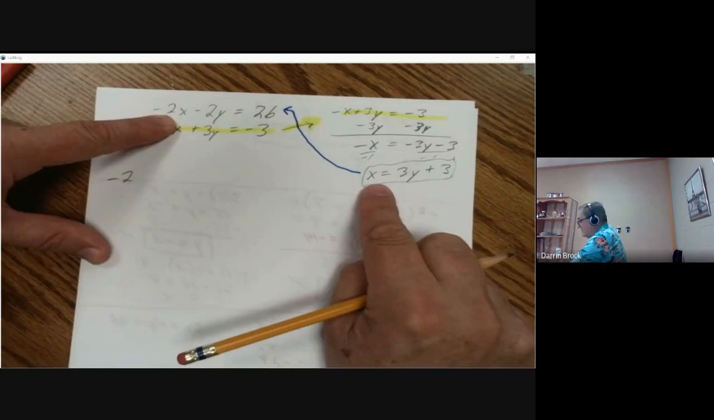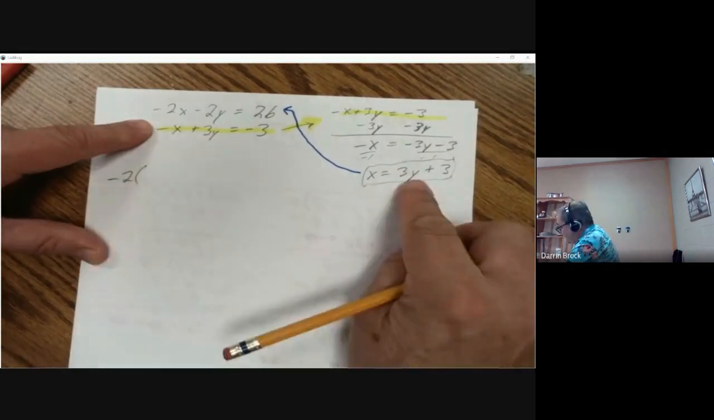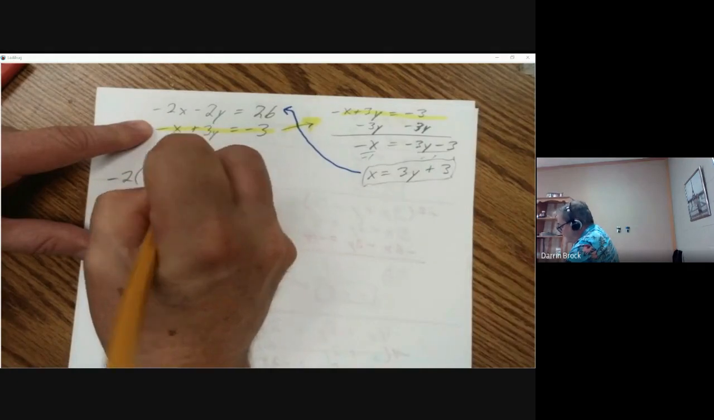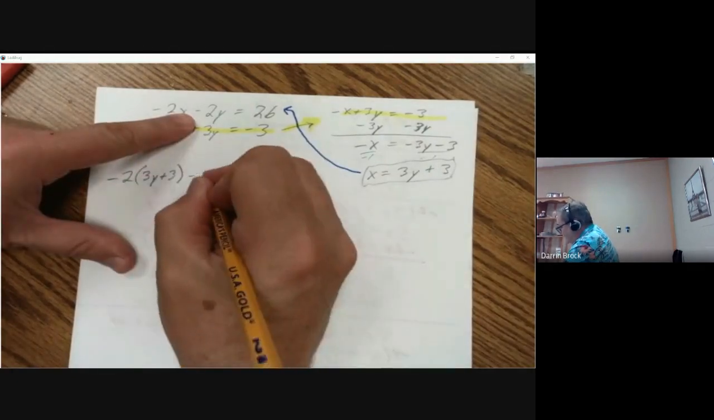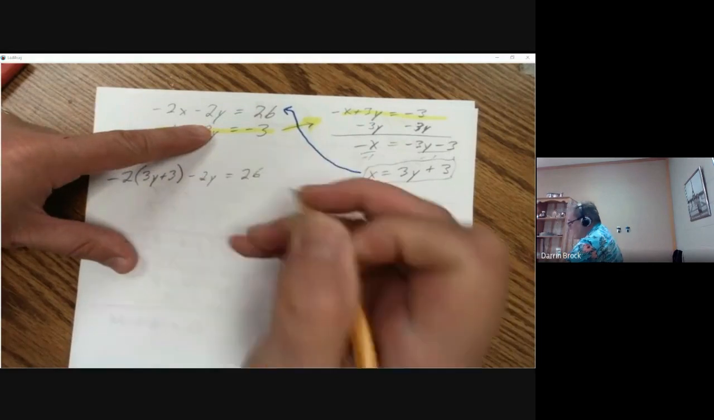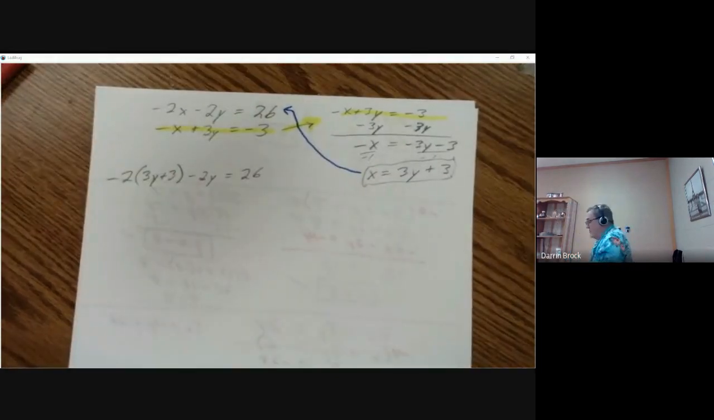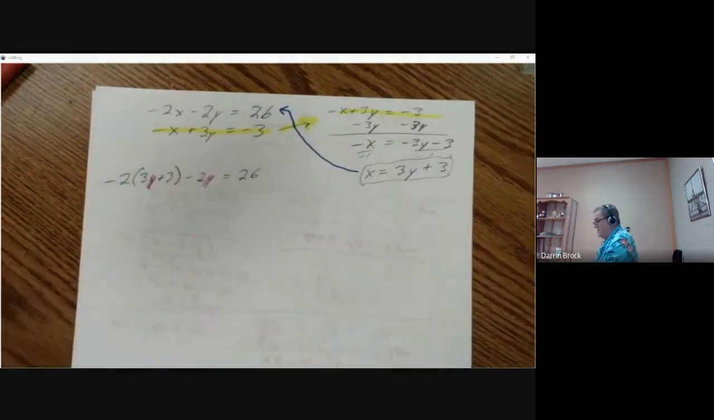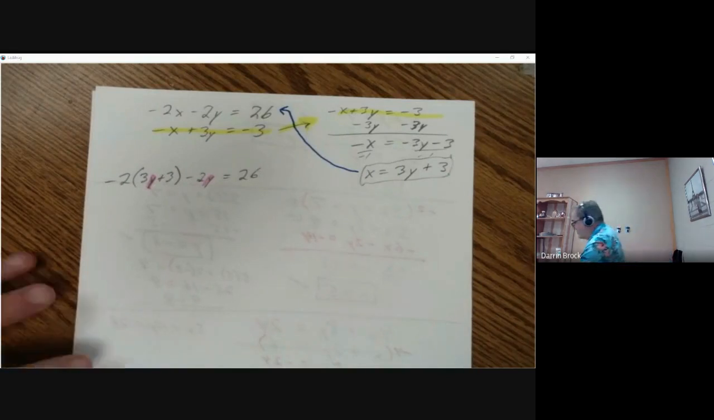This is what x is, parentheses, 3y plus 3, minus 2y equals 26. Oh, look what we've done. We only have one variable now. We have a y. We have it twice, but that's all we have is one variable. So we can solve this for y now, and that will give us one of our answers.